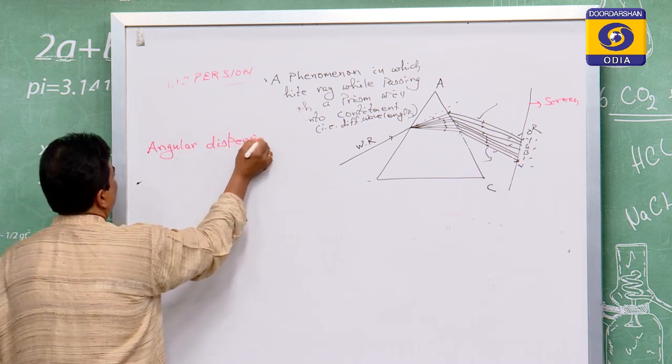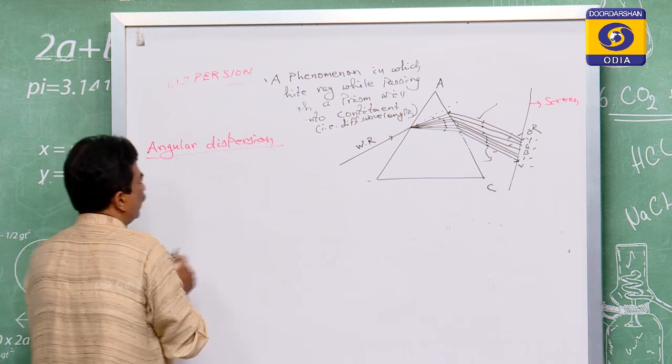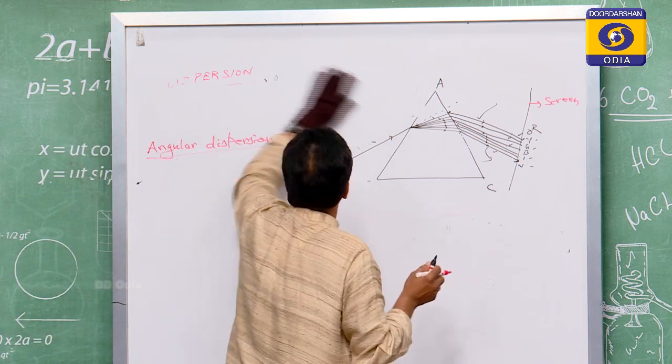Angular means from the word angle, so it deals with the angle.